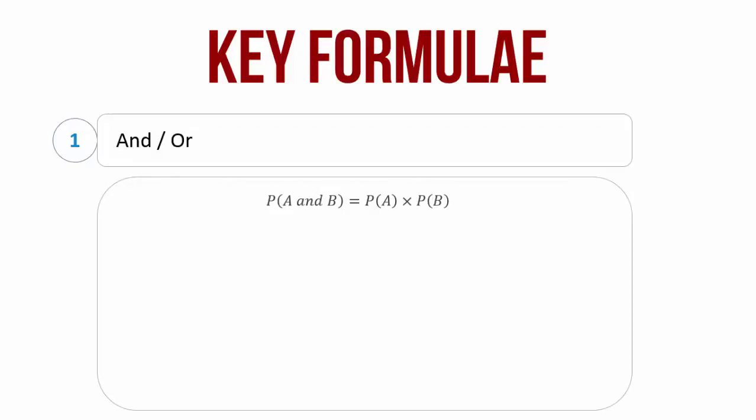So the probability of A and B is the probability of A occurring multiplied by the probability of B occurring. Likewise, the probability of A or B occurring is a sum of probability of A plus probability of B.